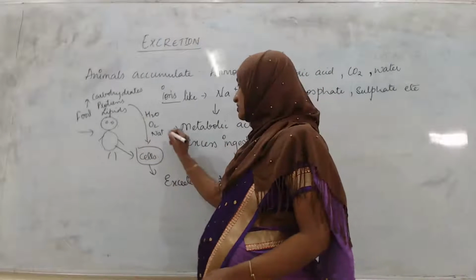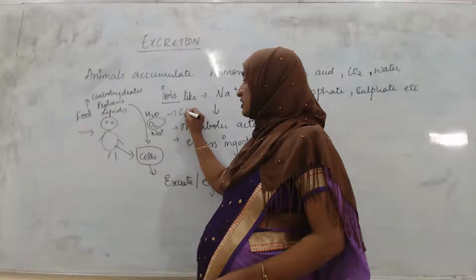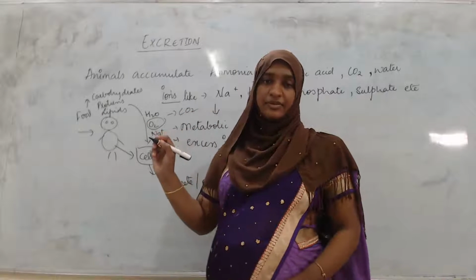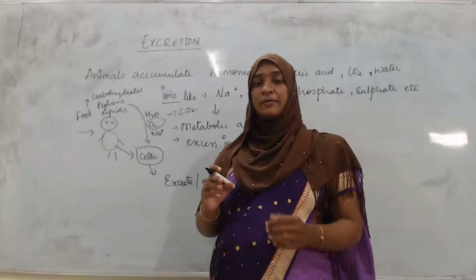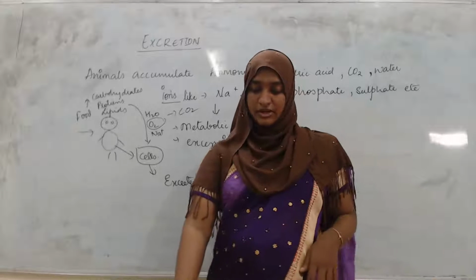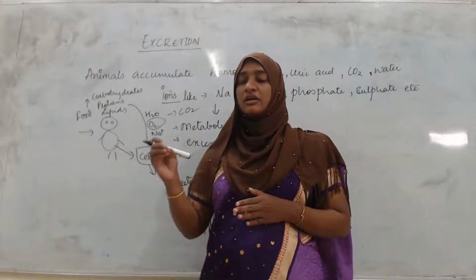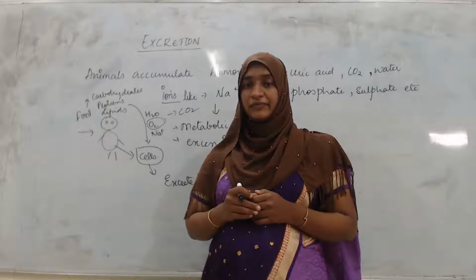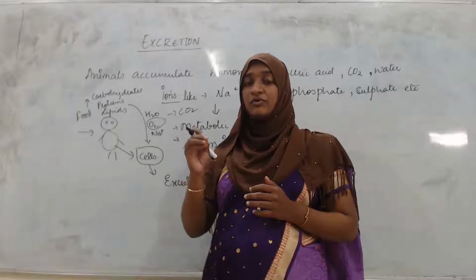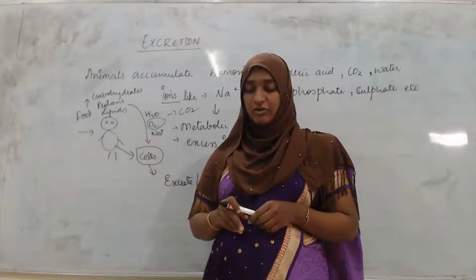Oxygen is converted into carbon dioxide. In this way, excretion takes place. So these substances have to be removed totally or else removed partially.